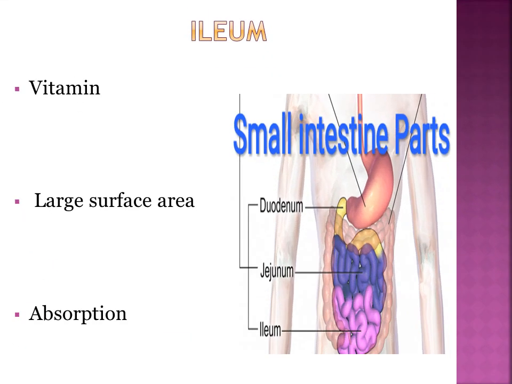Now we have the last part of the small intestine, which is ileum. It is about 3.5 meters long. The main function of ileum is to absorb vitamin B12, bile salts and whatever products of digestion were not absorbed by the jejunum. Therefore, the ileum has an extremely large surface area, both for the absorption or attachment of enzyme molecules and for the absorption of products of digestion.